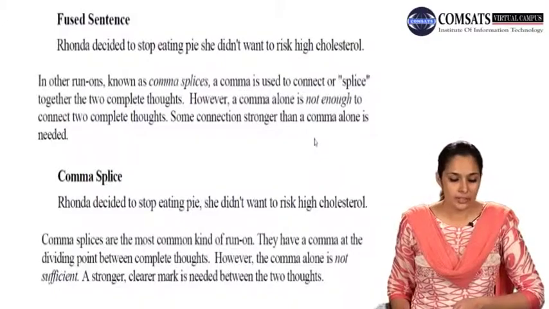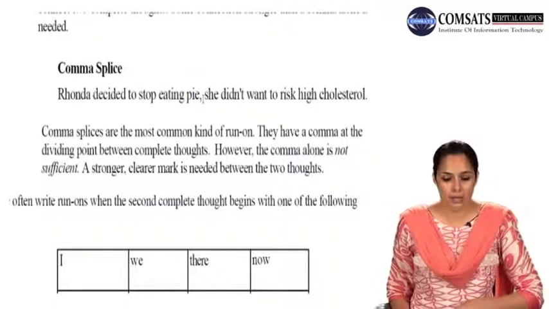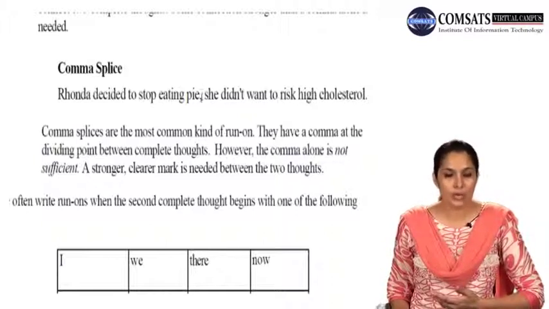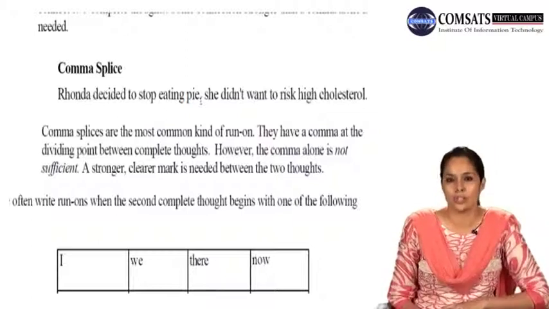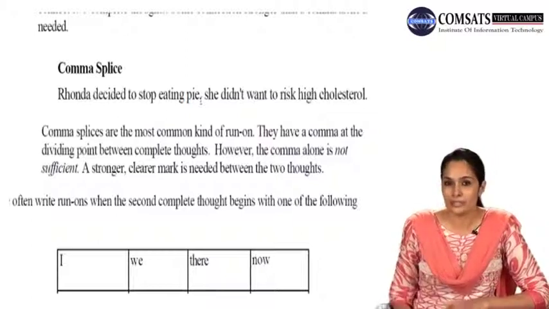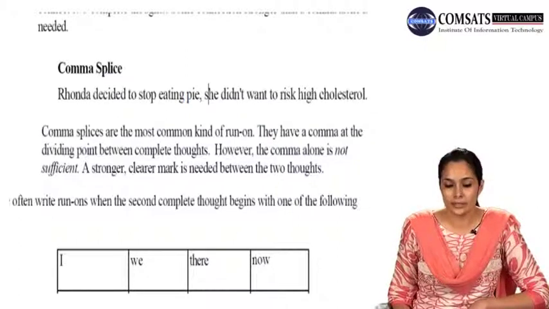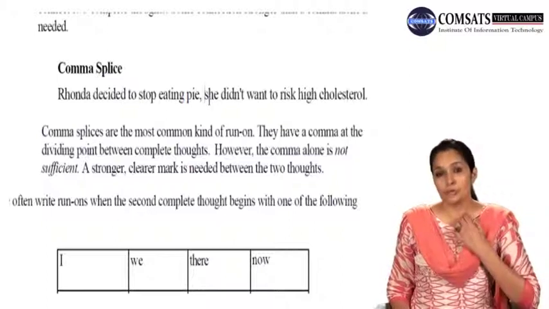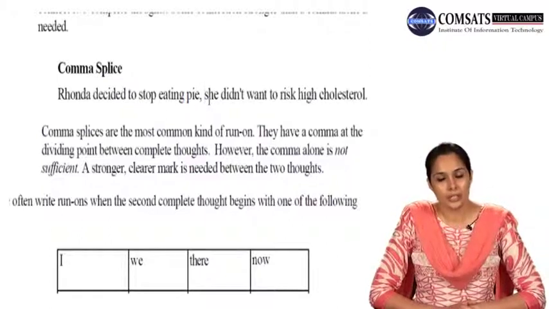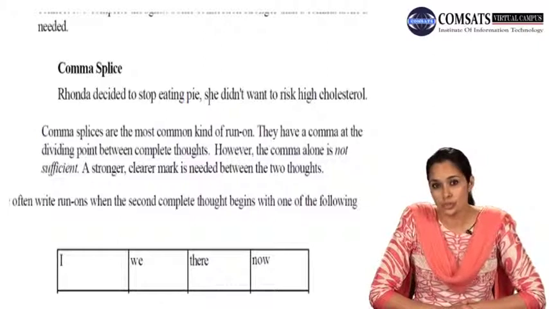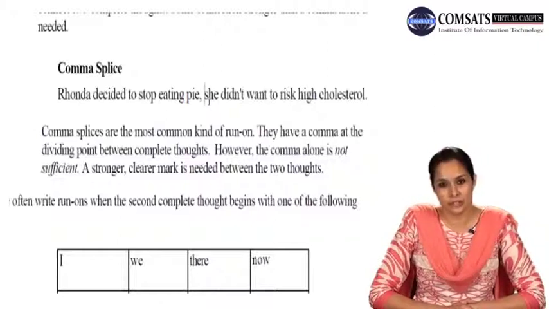So comma splice की example यहाँ पर दी है. Rhonda decided to stop eating pie, comma, she didn't want to risk high cholesterol. Now they have put comma after the word pie, but you know that one sentence ends here and the other begins. There is some other very strong connection that is needed. Either you have to simply replace this comma with a full stop and capitalize S here so that it marks the beginning of a new sentence, and you have two separate sentences. Or you need to put some kind of subordinating conjunction or coordinating conjunction to connect these two sentences.